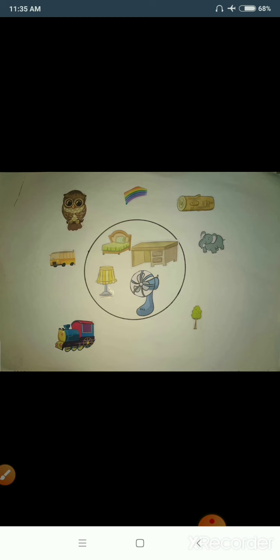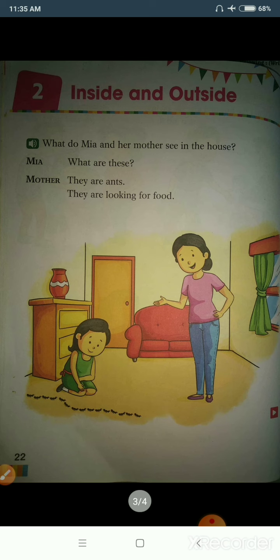You can see so many animals outside their house. So students, I hope you have understood the concept of inside and outside. Now, let's move on to the lesson inside and outside.